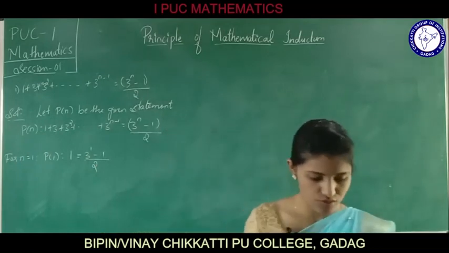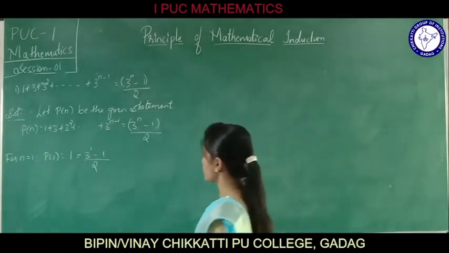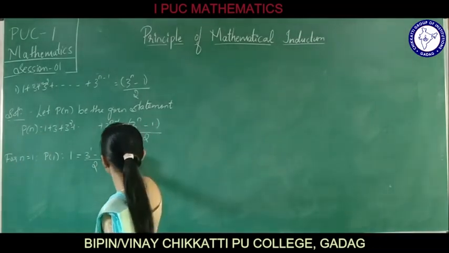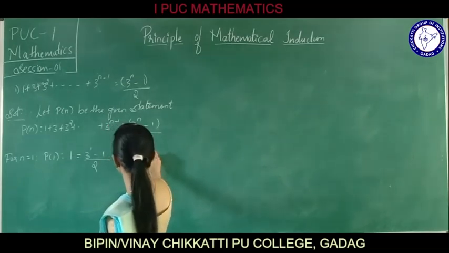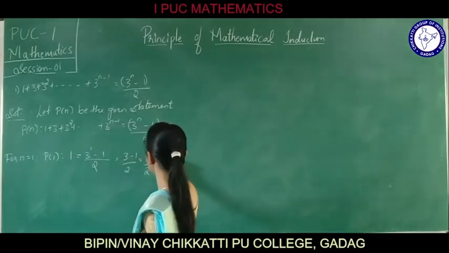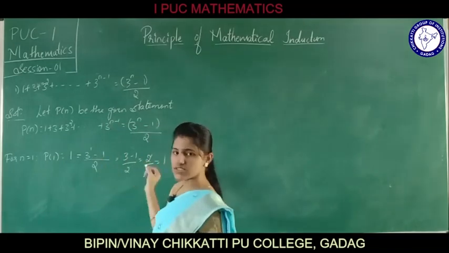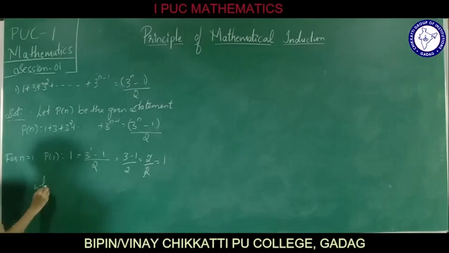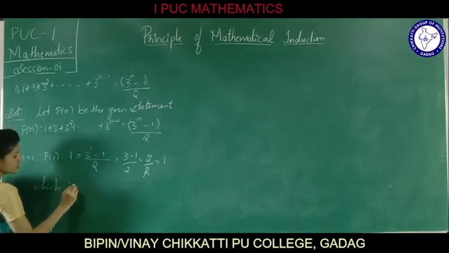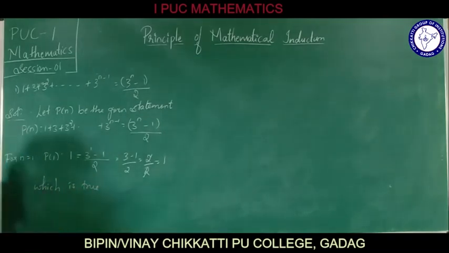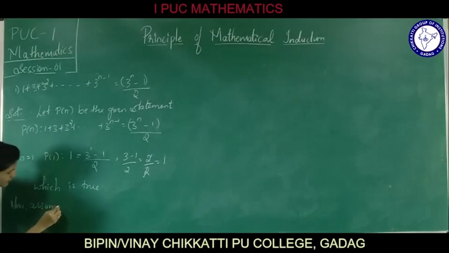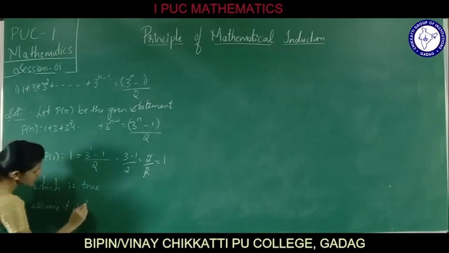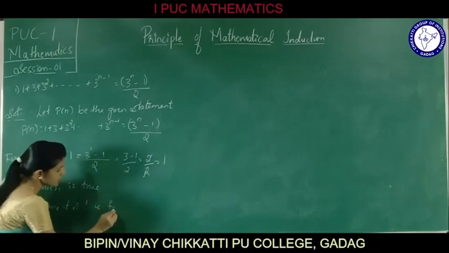Which is (3 raised to n minus 1) by 2, nothing but (3 minus 1) by 2, which is equal to 2 by 2. We got it as 1. We got 1 is equal to 1, which is true.